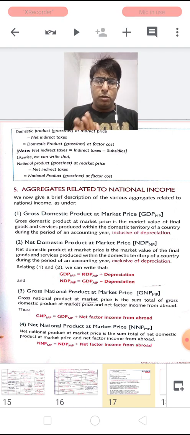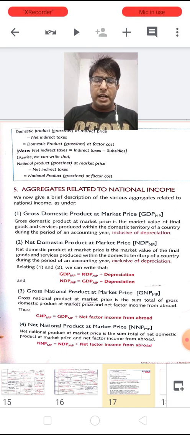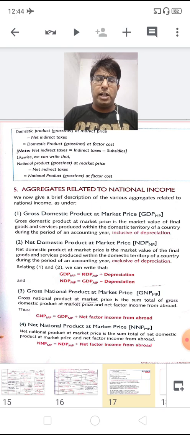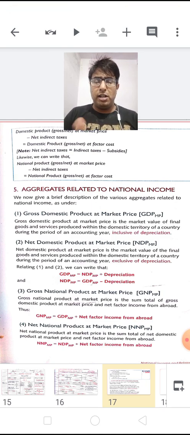Now up to the period of an accounting year, this is basically the definition of GDP. But when I add the depreciation also, it is basically the value of GDP-FC, and when I add the value of depreciation, it becomes the value of GDP-MP.